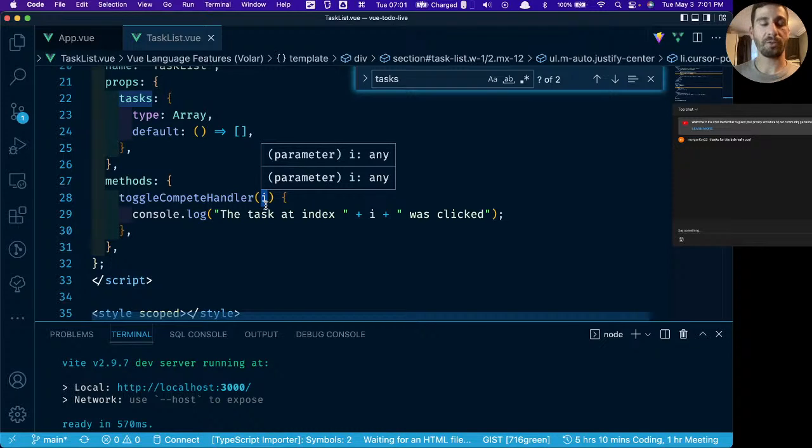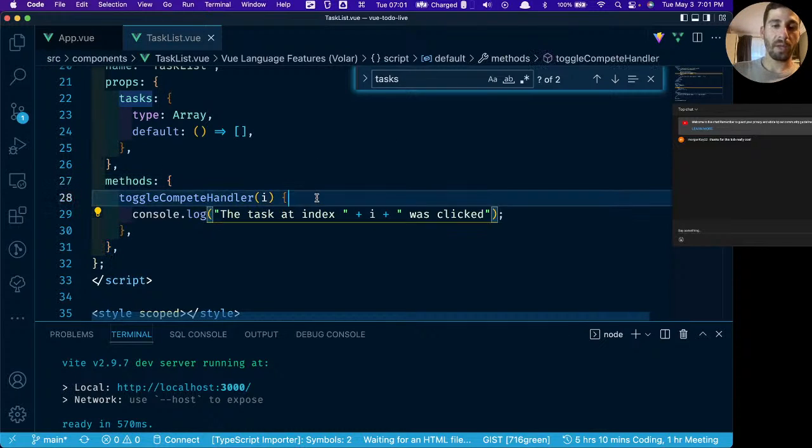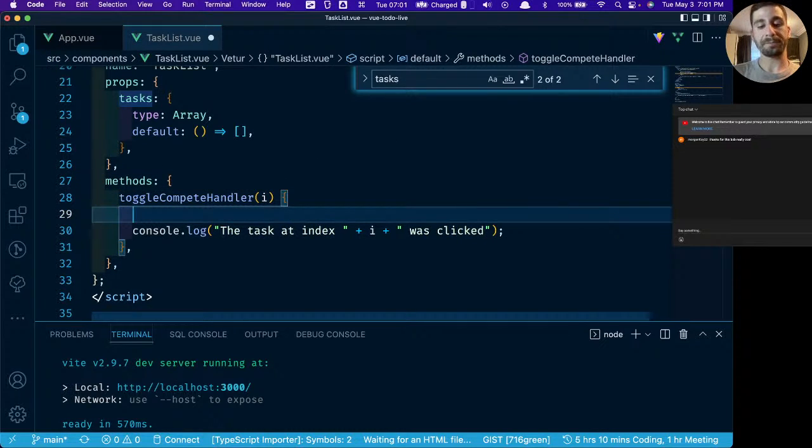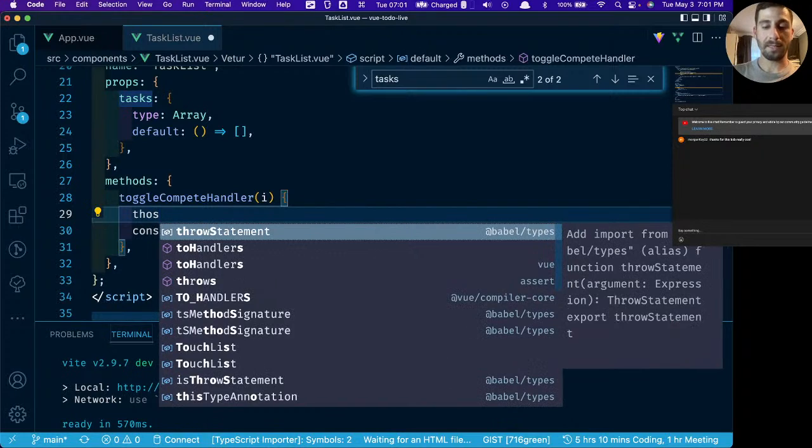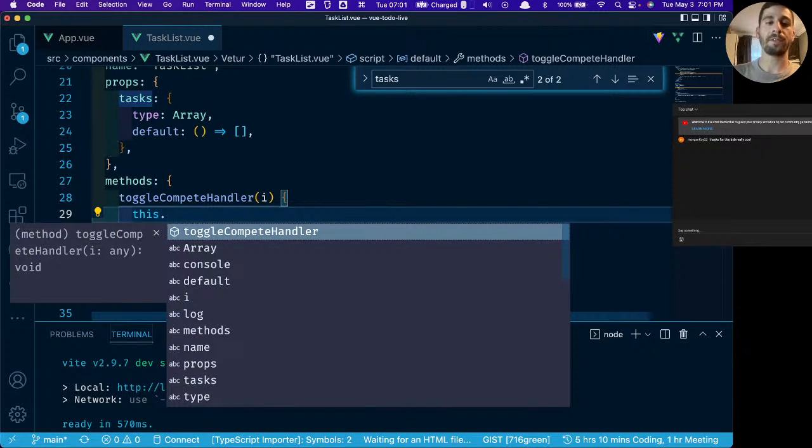Now we need to pass that information to the app.view component. So the way that we're going to go about doing it is we're going to say this, because again, we're referencing this component, this dot emit, and that's going to be prefaced with the $. And I'll explain this in just a second. First, we just want to make sure it works.